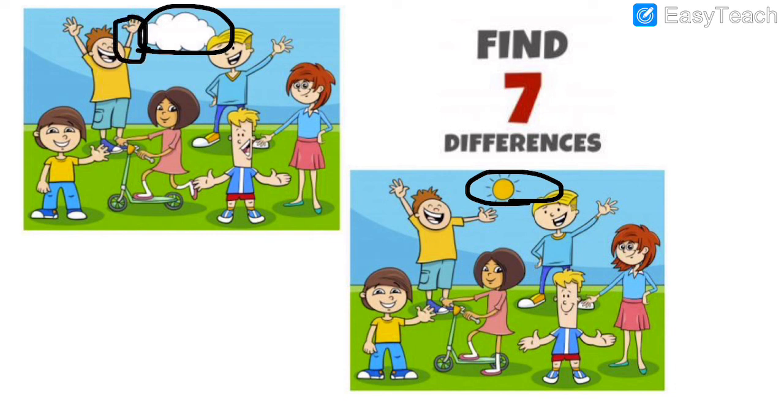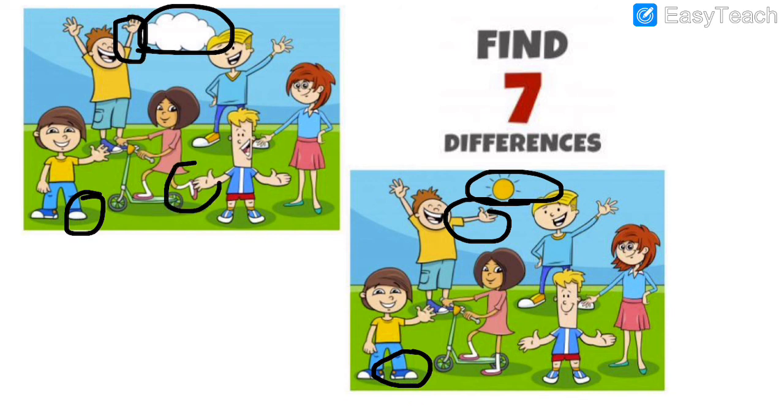What is the other difference which you can see? What is the different thing in the pictures? See, the hand of the boy is up. Here the hand is on the side. Here the hand of the boy is raised up. Here one hand is raised up and one hand is on the side. That is the difference. Then one more difference which you can see is the difference in the shoes. See, this is the difference. Here the shoes you can see are white, here you can see they are blue in color. That is the difference.